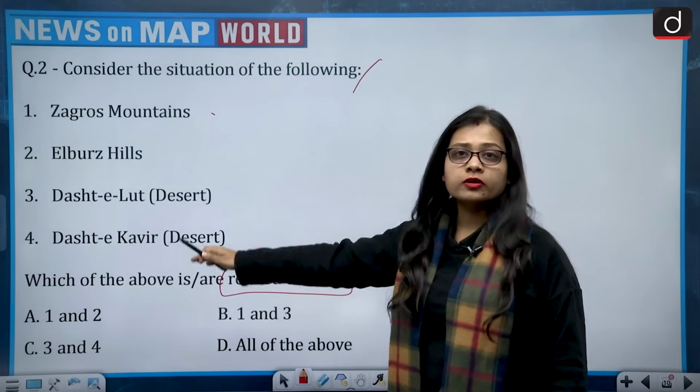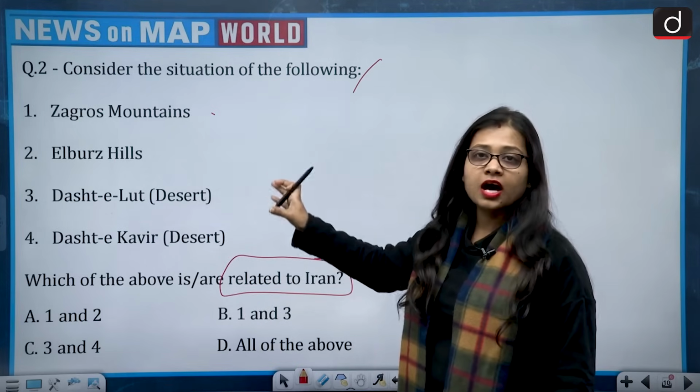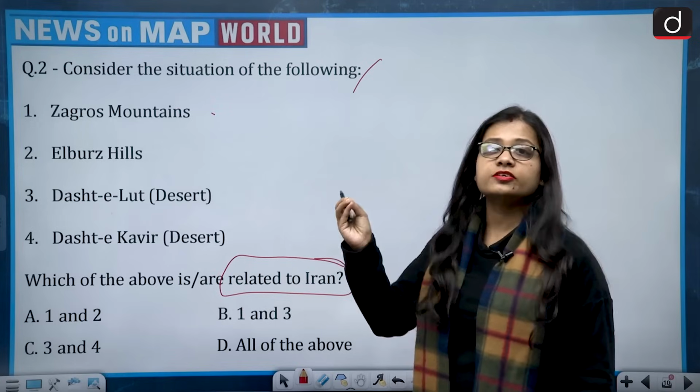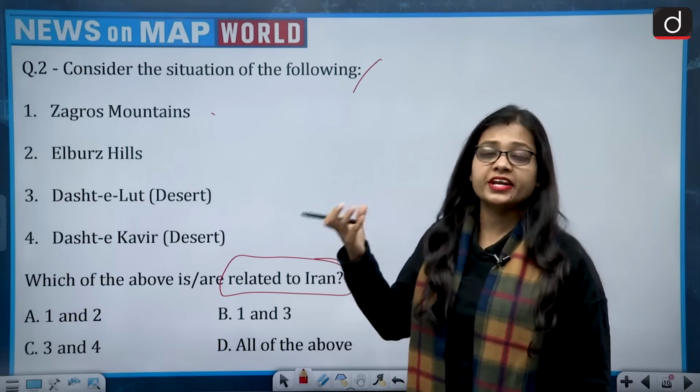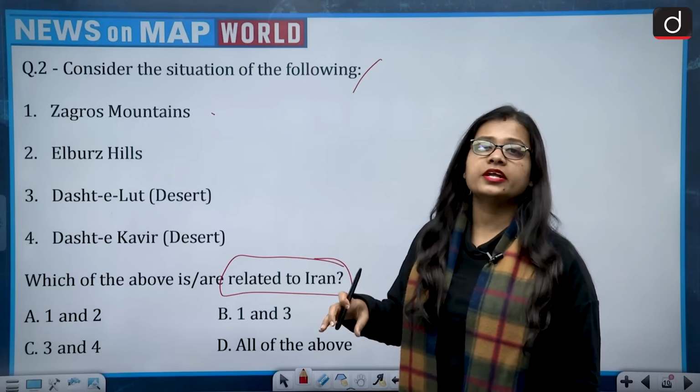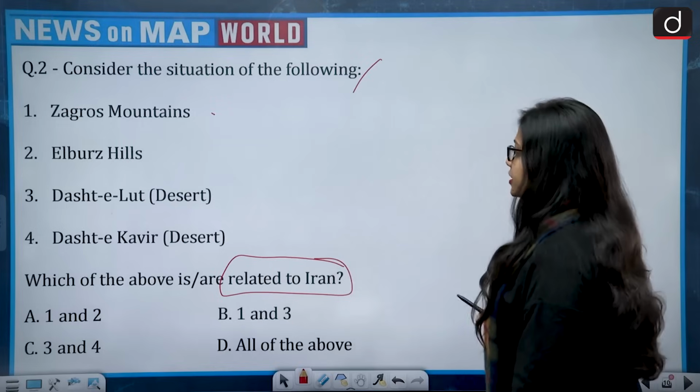Out of these 4 places, which are related to Iran, it means which are situated in Iran or which come under the territory of Iran. So let's see.